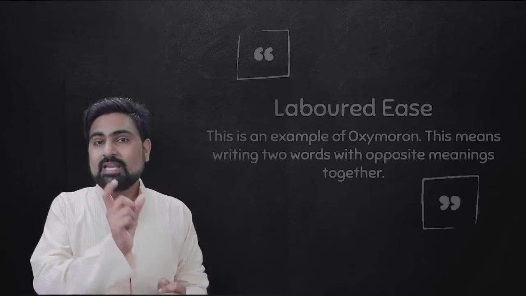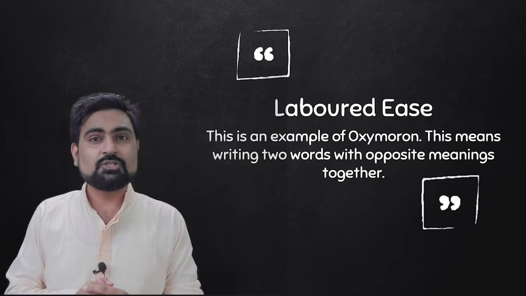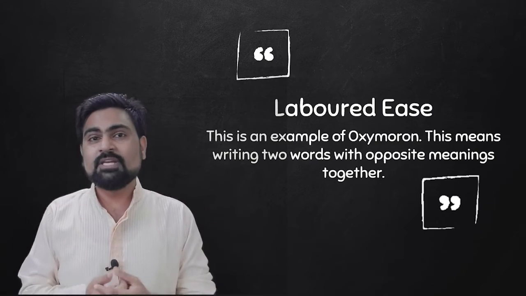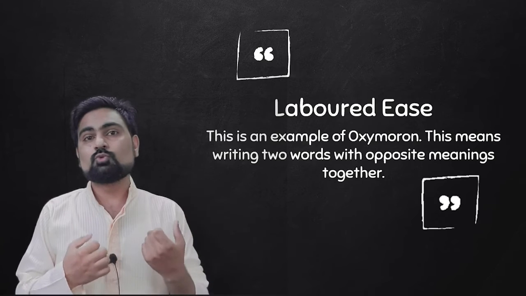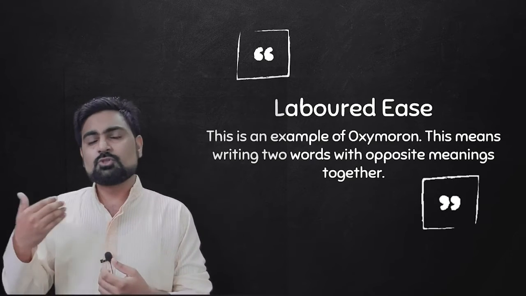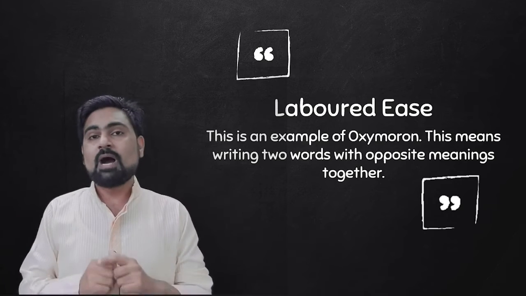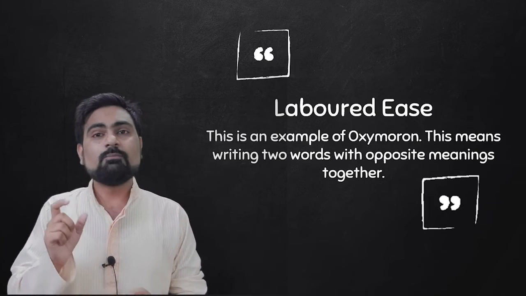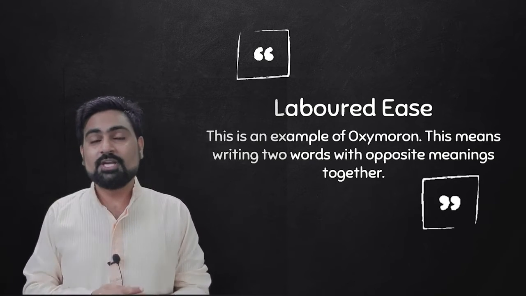The last line of the stanza is, they both wry with labored ease of loss. That means both the mother and the daughter, that means the speaker and her mother, are disgusted with this labored ease of loss. Now, labor and ease are a very special combination because they symbolize completely opposite meanings, where labor means making too much effort and ease means the situation of relaxing. Now, when we combine words of completely opposite meaning, this is called oxymoron. This is a poetic device you need to remember.